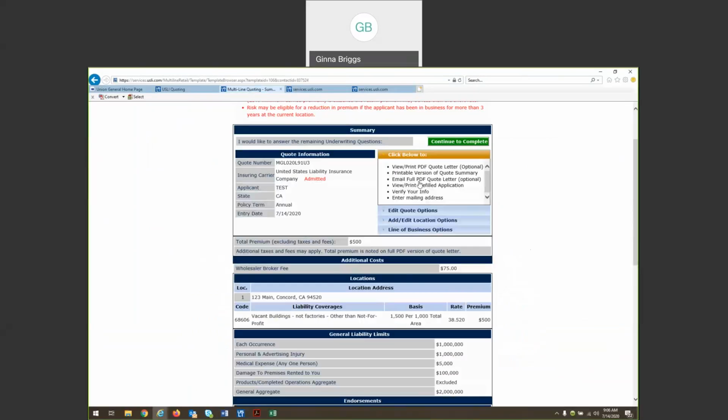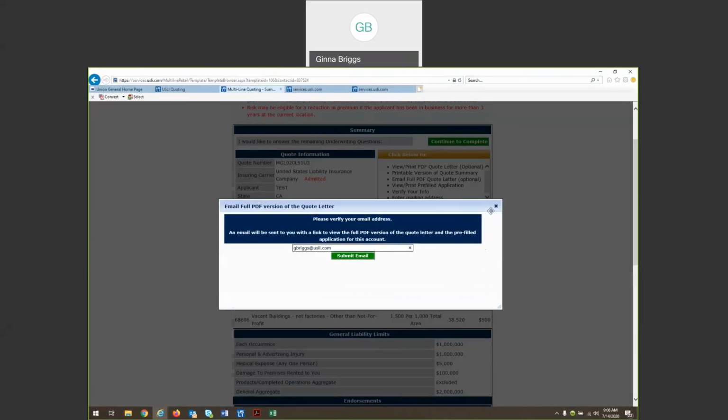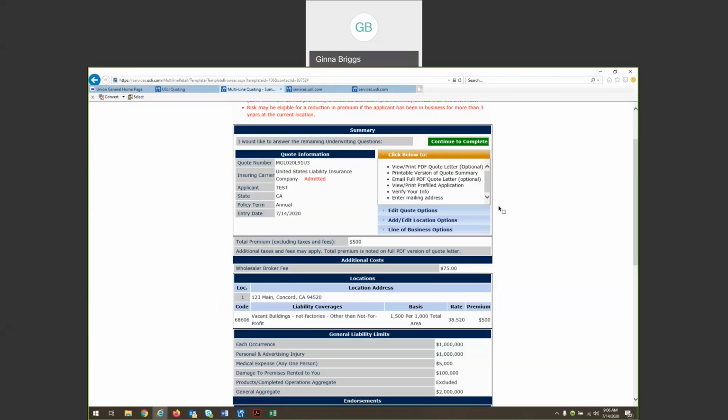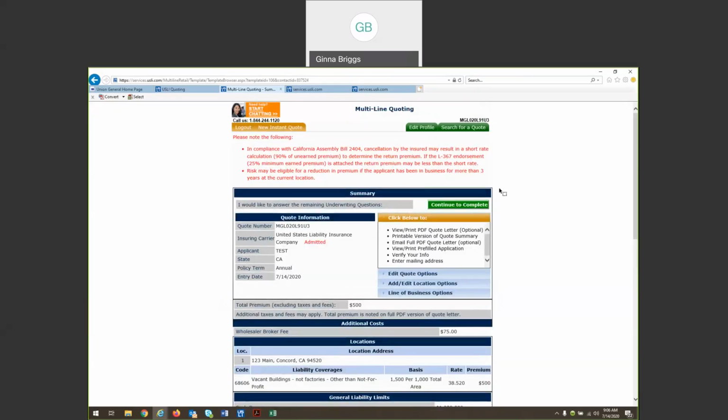You can also go ahead and email that quote letter to yourself right from the underwriting system online, which is a great way to make sure that you've got that into your inbox. If you wanted to confirm all of those remaining subjectivities before presenting this quote letter to your applicant, maybe you do have all of that information and you'd like to go ahead and confirm that all now, you can click Continue to Complete.